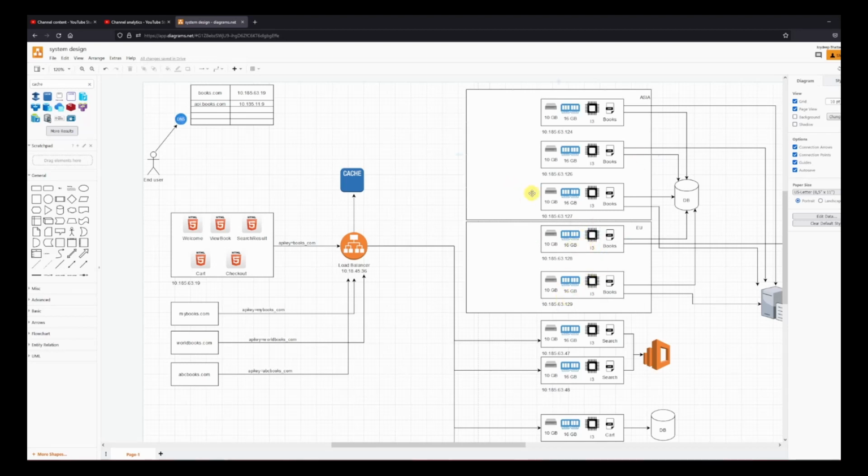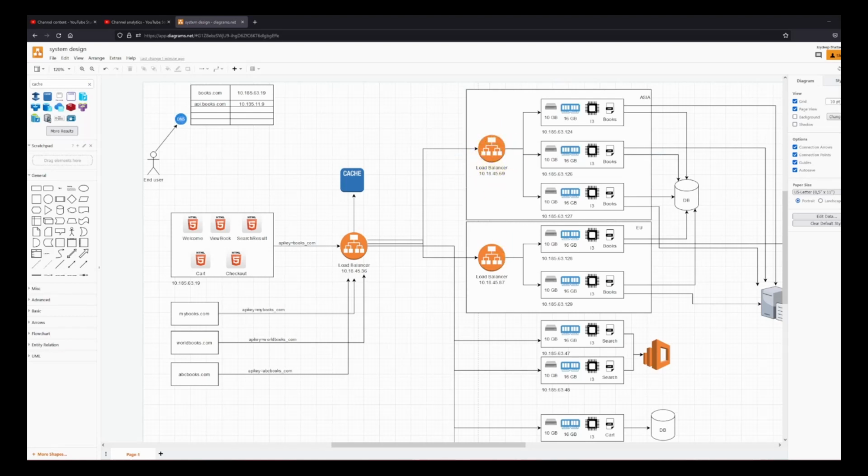And what I can do is put a load balancer here as well. So these load balancers over here are going to send the traffic to the respective servers, right? So this one is in Asia, this load balancer is in the geographic boundary, and this one is inside Europe. This is going to do a round robin of the requests across these three, and this is going to do a round robin across these two. This load balancer is now going to send the traffic to Europe or Asia.